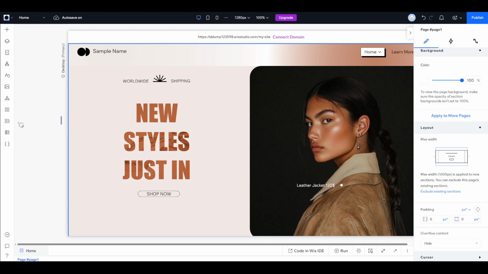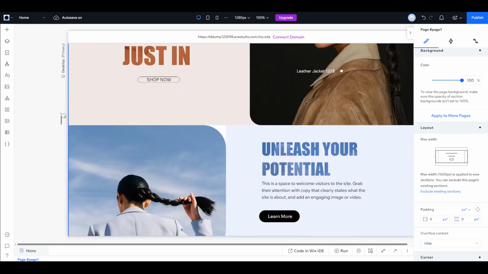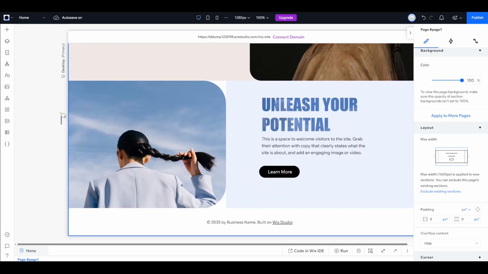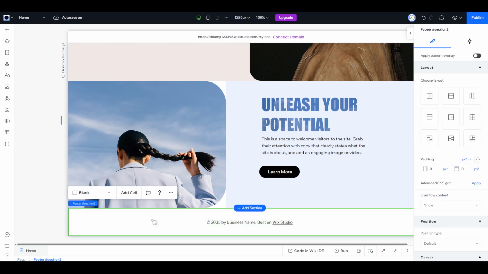First, you'll want to open the Wix Studio and navigate to the specific site where you wish to pin your footer. This should be the site that contains the footer functionalities you're interested in making always visible. Once there, look towards the bottom of your site. You should see the footer section clearly marked, typically at the very end of your page layout. Click directly on the footer.